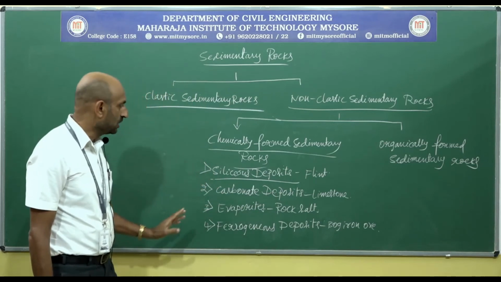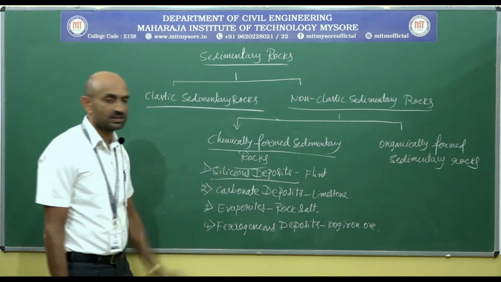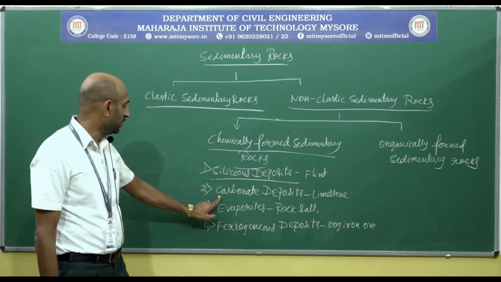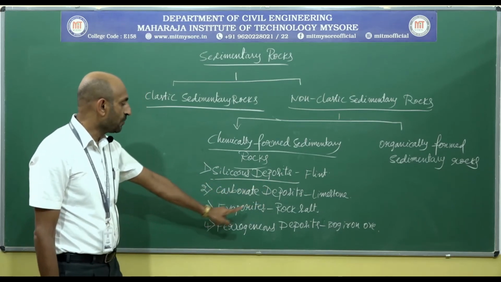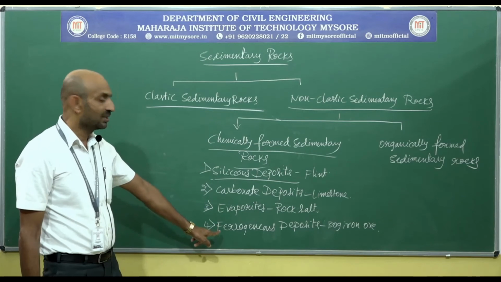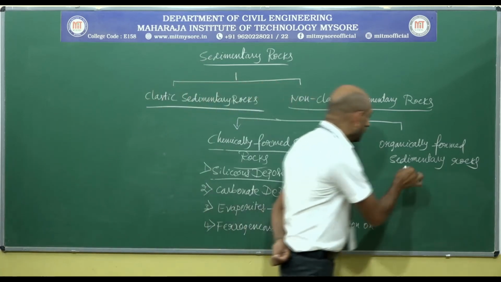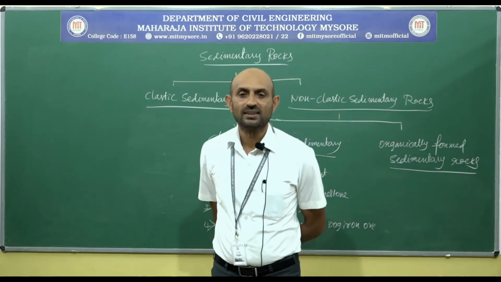These are all four types of chemically formed sedimentary rocks. The first one is siliceous deposits, the second one is carbonate deposits, the third one is evaporites, the fourth one is ferruginous deposits. Let us move on to organically formed sedimentary rocks.